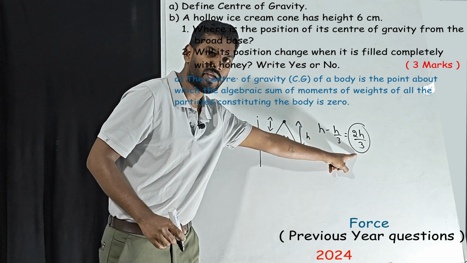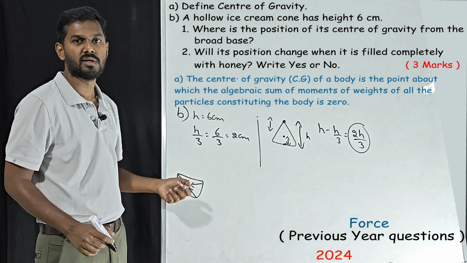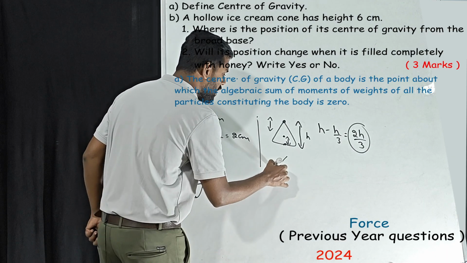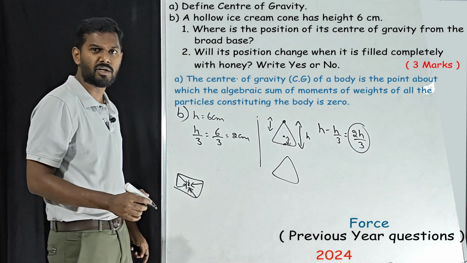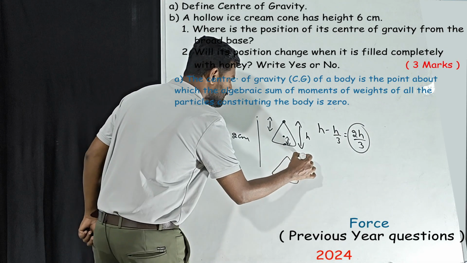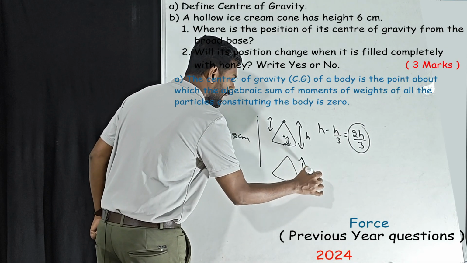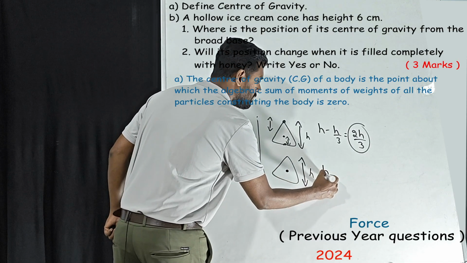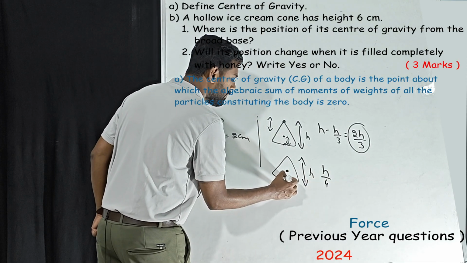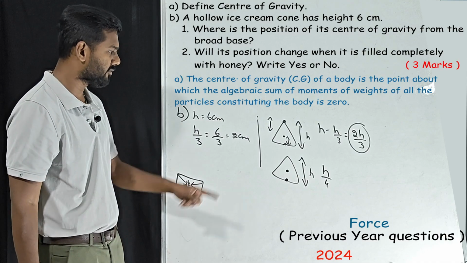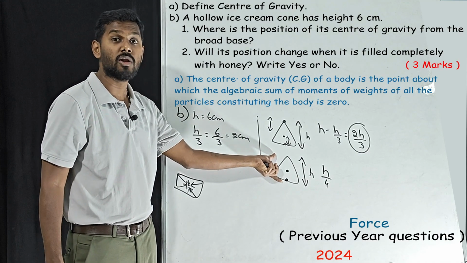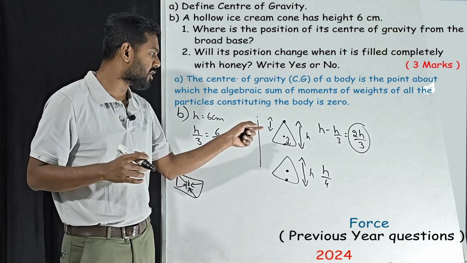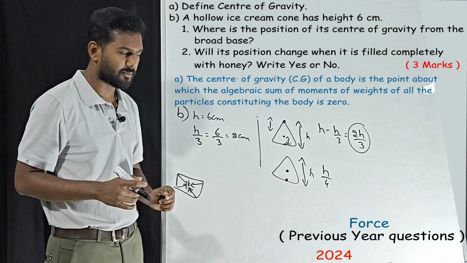This is from the vertex, this is from the base. That's it. In the same way, if we go for a solid cone, if this is the complete height h, the center of gravity will be h by 4 from the base. This is for a solid cone. Solid means inside it will not be empty, hollow means inside it will be empty.